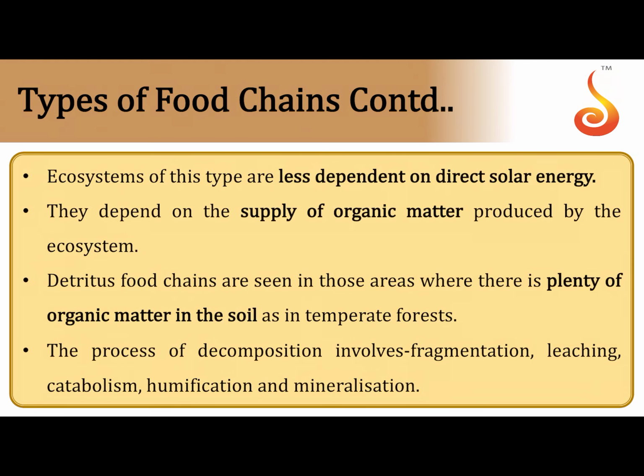Ecosystems of this type, that is detritus ecosystems, are not dependent on direct solar energy. They depend on the supply of organic matter from the detritus. And also please remember, mostly these detritus food chains are seen in those areas where there is plenty of nutrients or organic matter in the form of detritus, the dead and decaying organic matter that is seen in the soil. We have already discussed the steps involved in detritus feeding and decomposition: fragmentation, leaching, catabolism, then partial degradation or humification, and complete degradation or mineralization.